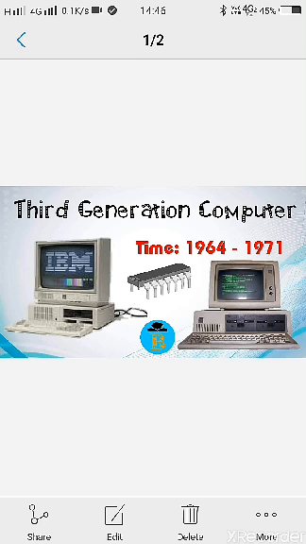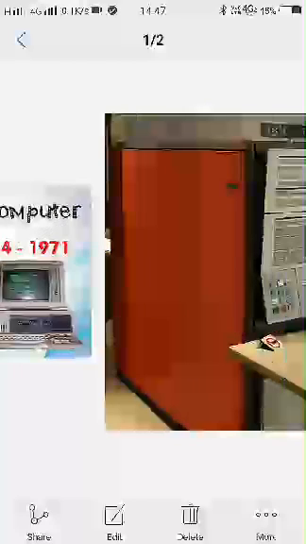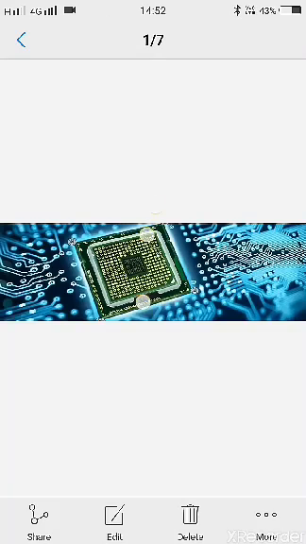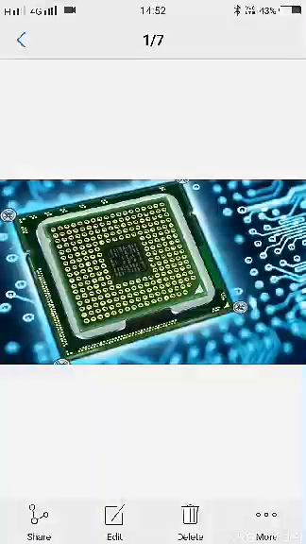Many different programs could run on these computers at the same time. Computers came within the reach of the common man. An example of the third generation is the IBM 360 series. See, this is the picture of it. Students, this is a picture of silicon chips called semiconductors used in the third generation.